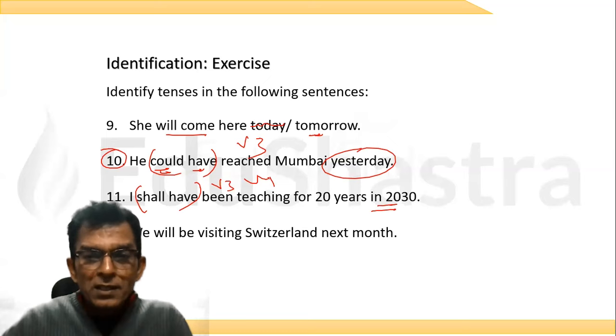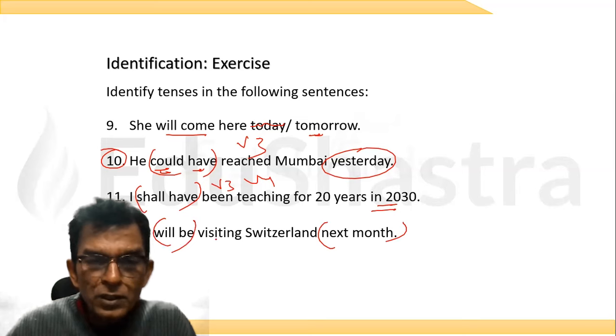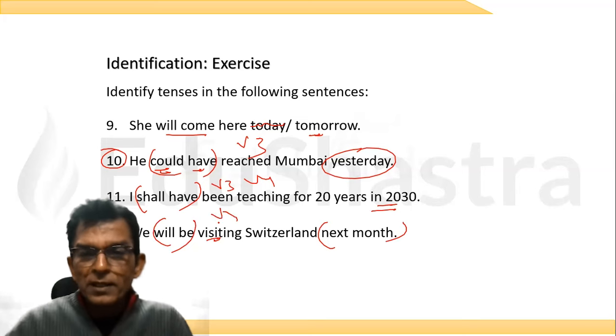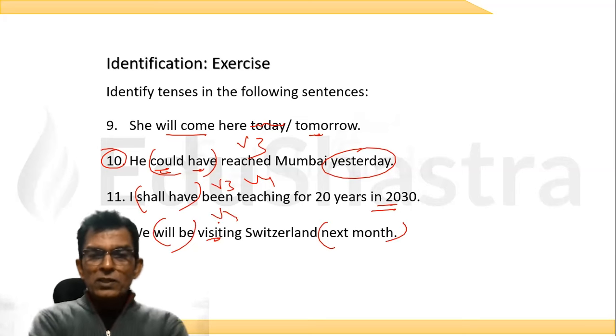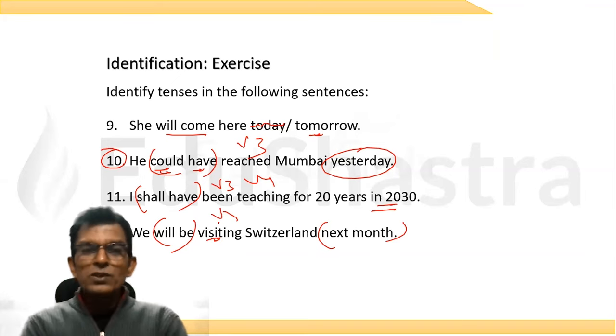What about this? Next month is future. So will be must be future. And this is V4. So what is the tense? She will be visiting Switzerland next month. What do you think is the tense? Future continuous. Absolutely.